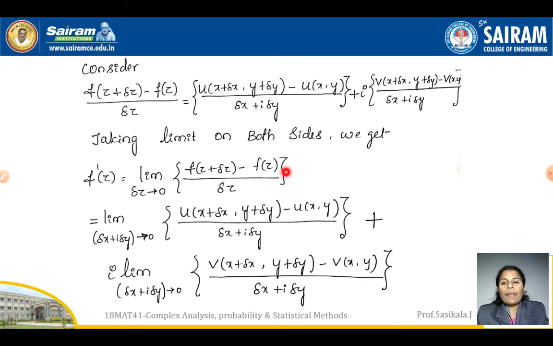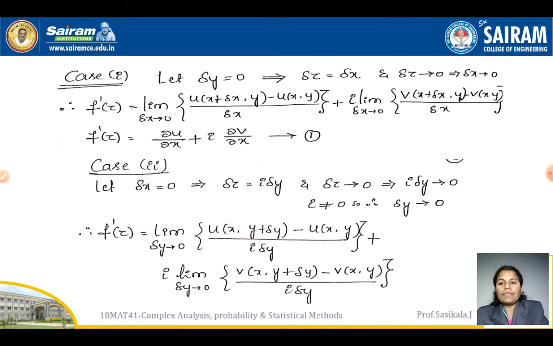So now I'm going to take a limit on both sides. What will I get? f dash of z is equal to limit delta z tends to 0, here you can replace it and it will become f dash, isn't it? So f dash of z is equal to limit delta z tends to 0, f of z plus delta z minus f of z by delta z can be written. So you can substitute in this equation and you can get it with the limit equation.